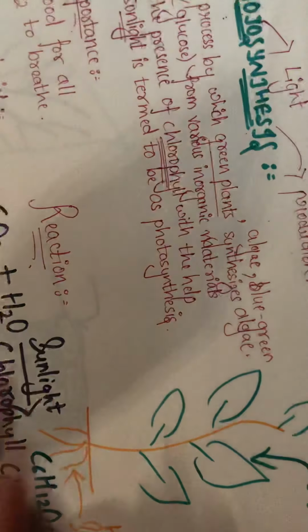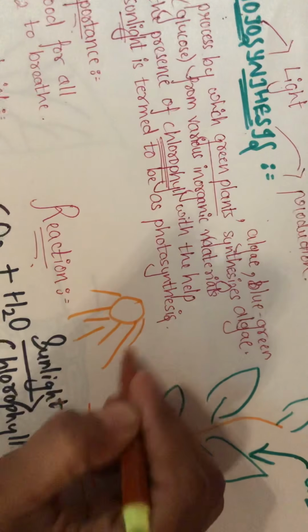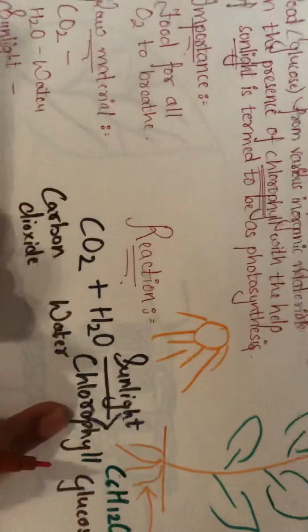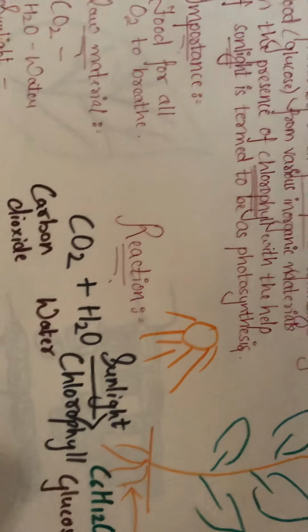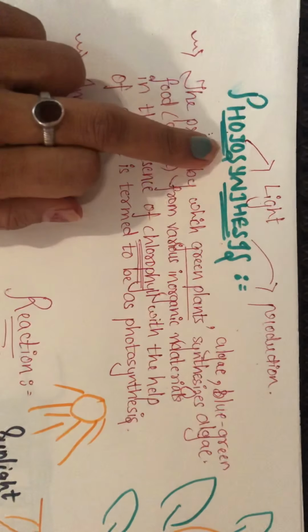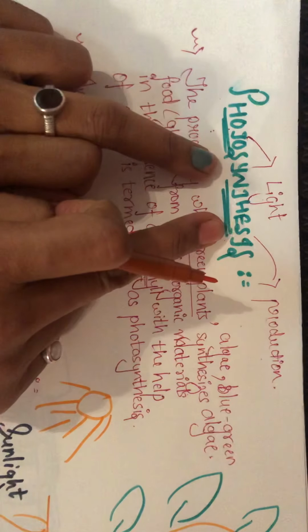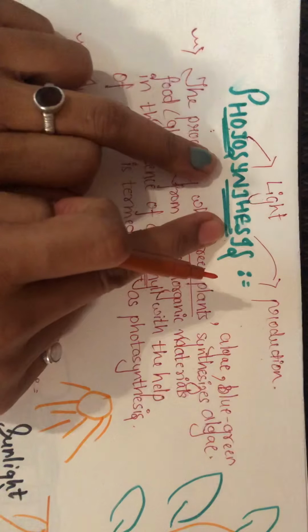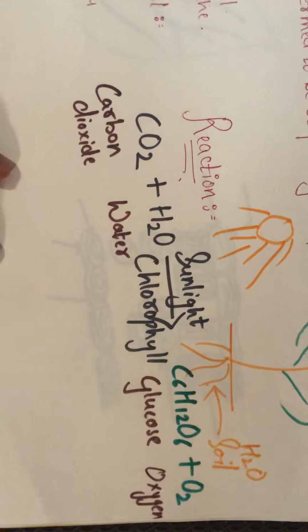And for obvious reasons, the sun energy will be taken up by the chlorophyll. We will study chlorophyll in the next part. So what basically happens in photosynthesis is the production of food, or glucose, in the presence of light and chlorophyll. Do you understand the basic phenomenon?